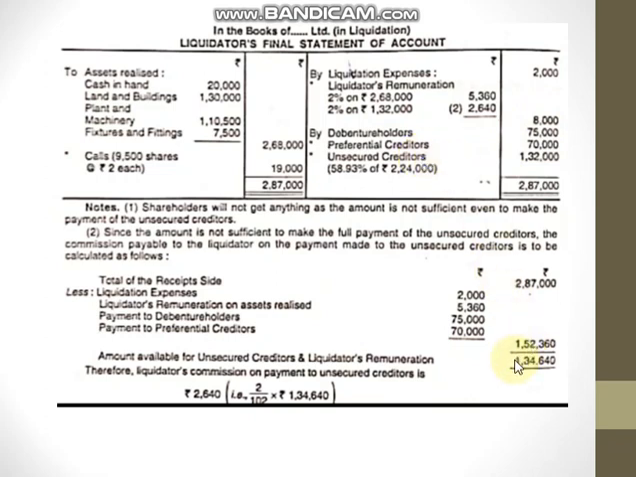You may see that 1,34,640 rupees is the amount available for unsecured creditors and liquidator's remuneration, and among this amount, the liquidator's remuneration is 2,640 rupees. So you need to deduct 2,640 from 1,34,640, then you will get 1,32,000 rupees. And 1,32,000 rupees is 58.93 percent of the unsecured creditors, and they are not able to pay the remaining portion of the unsecured creditors.